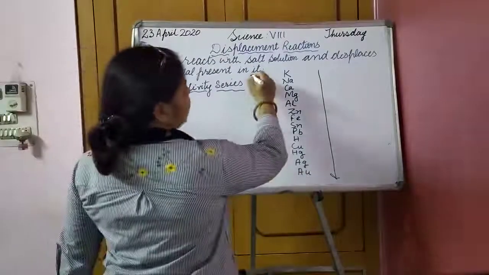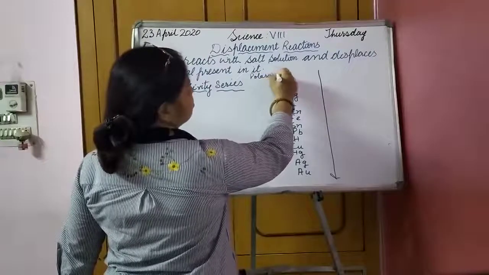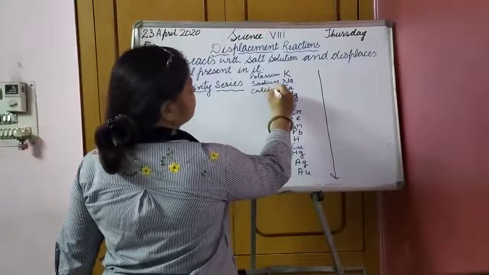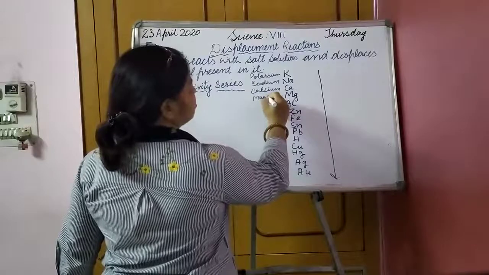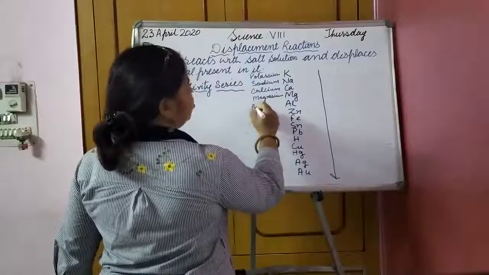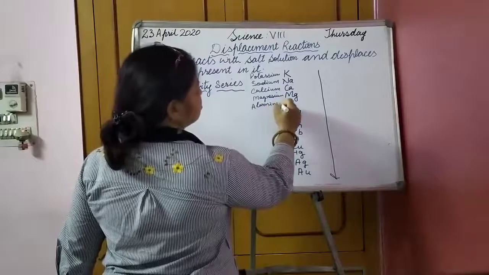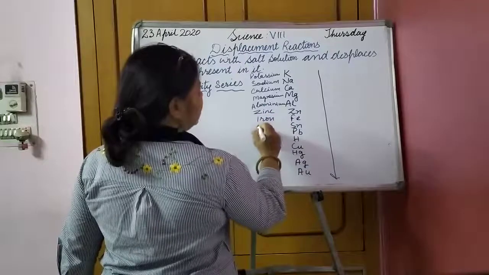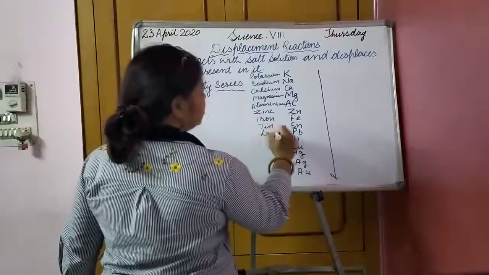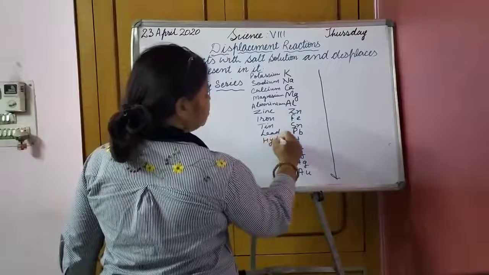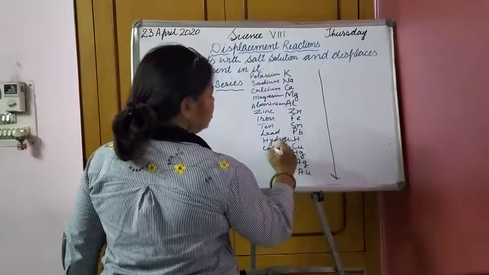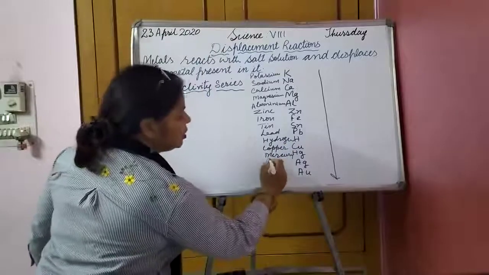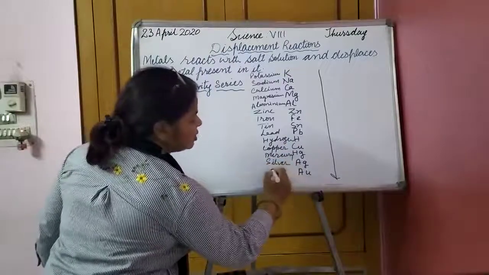So the order is: potassium, sodium, calcium, magnesium, aluminium, zinc, then iron, then tin, then lead, then hydrogen, then copper, then mercury, silver, and last is gold.